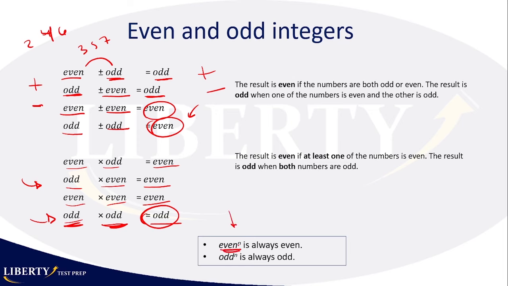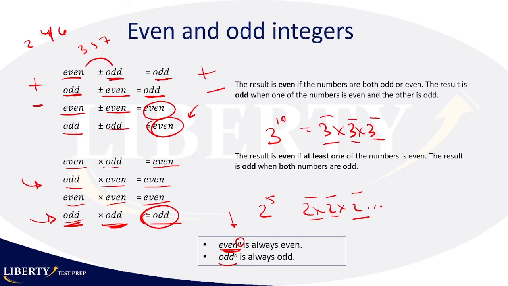When you have an even base raised to an exponent, the result will always be even, because think about it. If I say, I don't know, 2 to the 5th, that's 2 times 2 times 2. I'm always multiplying the same number, even times even times even, so it will always be even. Now, if your base is odd, let's say 3 to the 10th, that's the same thing as multiplying 3 times 3 times 3. All of these numbers are going to be odd, so your result will also be odd.